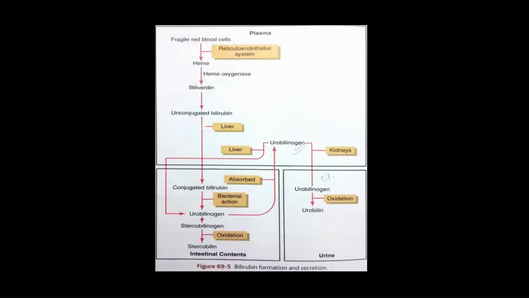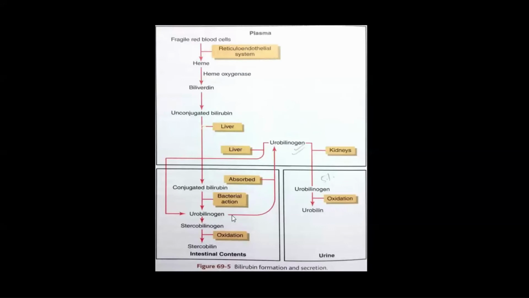Now the conjugated bilirubin has come to the duodenum. In the duodenum, this conjugated bilirubin, by bacterial action, is converted into urobilinogen. This urobilinogen is highly water soluble.